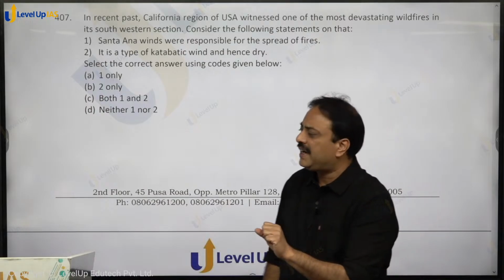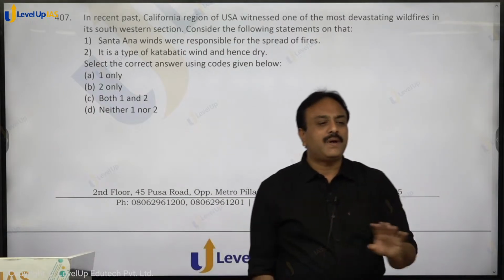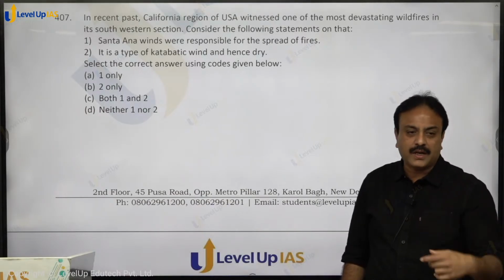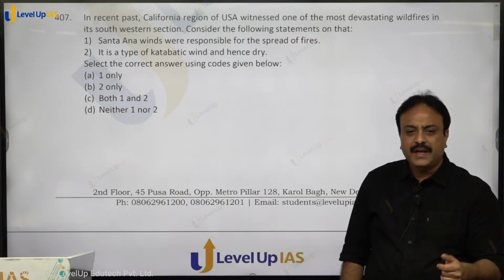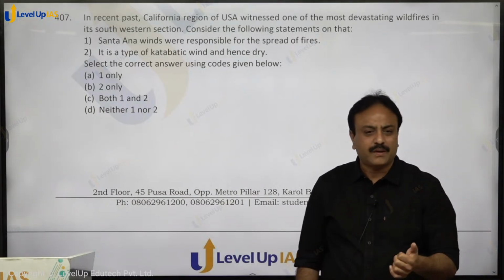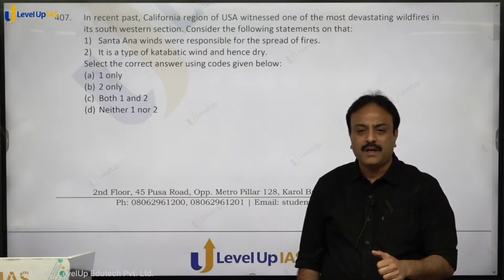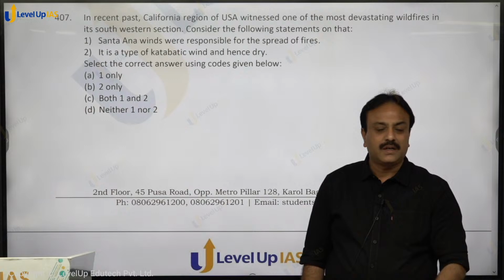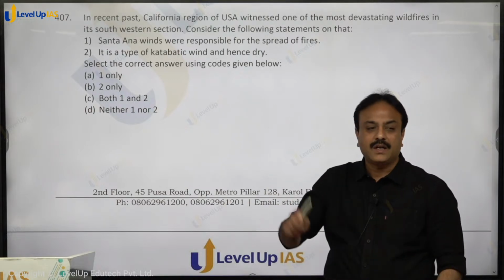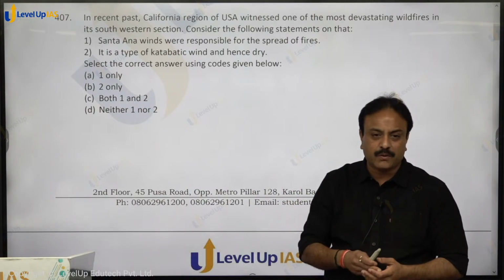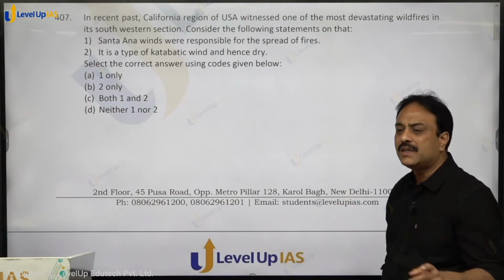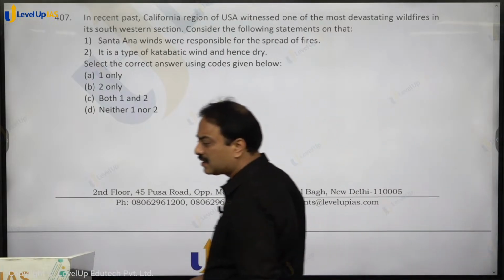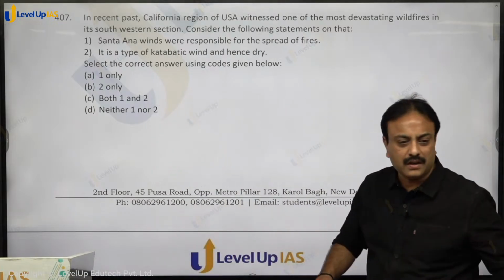It causes complete dryness, and due to that complete dryness, what happens? The vegetation that is present over there, the leaves that are falling down, they decompose, methane is formed. Even a slight mistake, it may be anthropogenic, it may be natural, causes fire to break out. Once the fire starts, then this wind further causes the spread of fire. It causes the spread of fire over large areas, and that is the impact of Santa Ana winds. Both the statements hold true. Option C, C for cat, shall be the right answer to this particular. Clear on that?